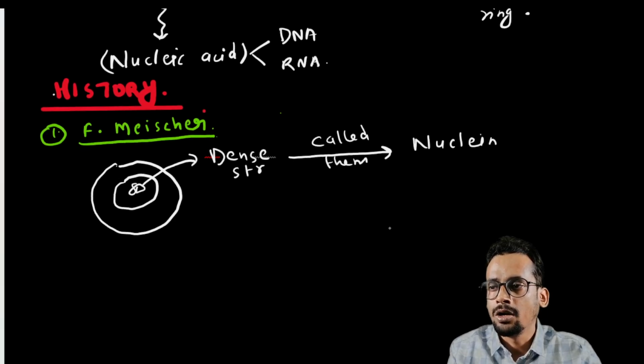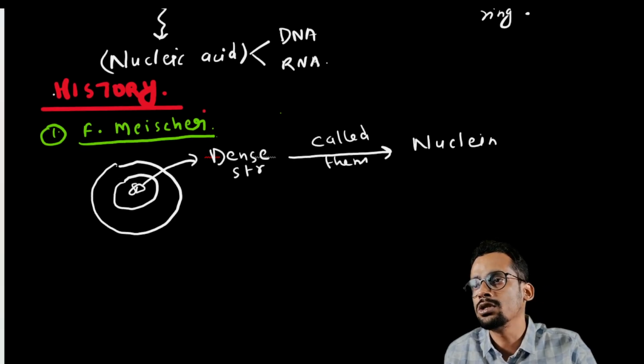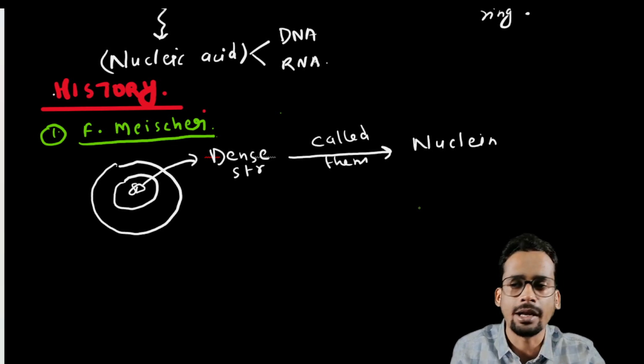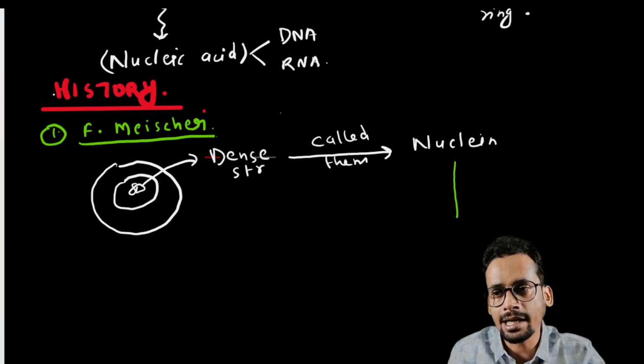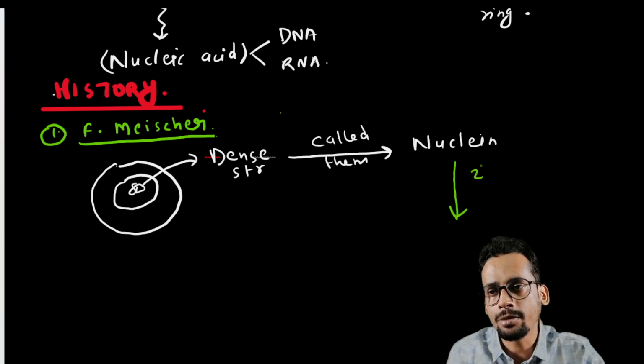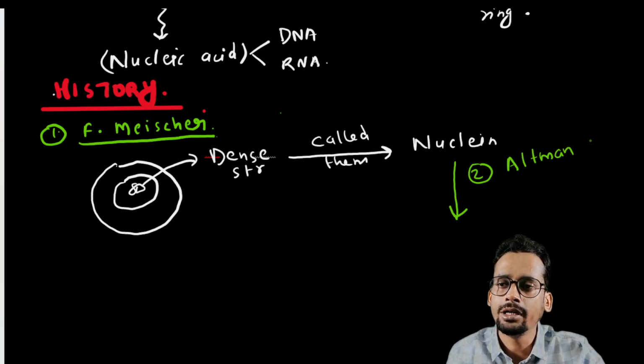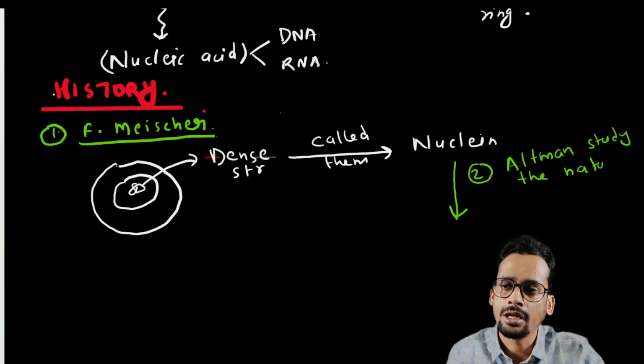Okay, there is another scientist known. Have you heard about Ant-Man? There is another scientist in your syllabus, not Ant-Man, it's Altman. So the second scientist you have to study is Altman. What did Altman do? Altman tried to study the nature of nuclein.